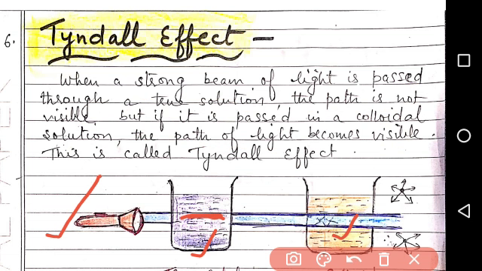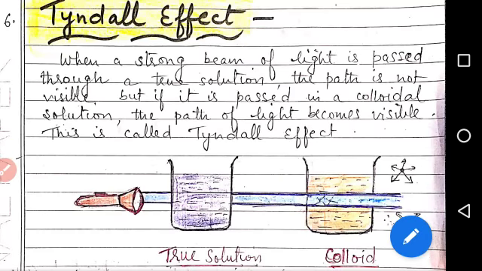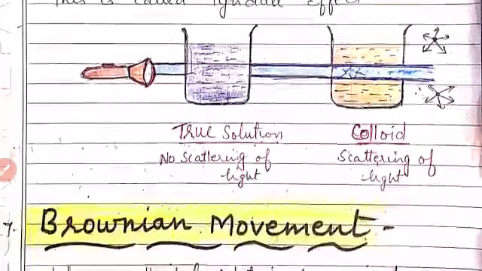But when the same beam passes through a colloidal solution, the path of light becomes visible. The whole path is visible in the form of a band. This is due to the scattering of light by colloidal particles. When the light reaches these particles, they scatter the light in all directions. This is called the Tyndall effect.